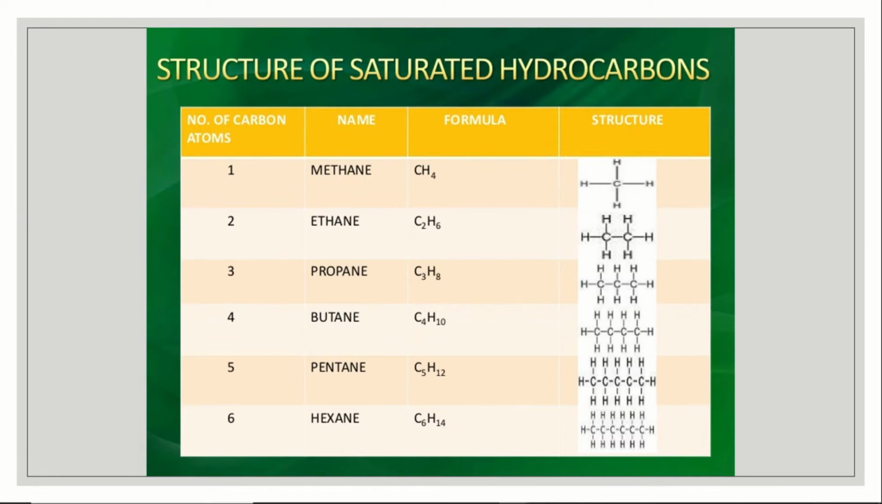These are the structures of saturated hydrocarbons. Saturated means only single bond hydrocarbons. First in the row is methane. Methane means the carbon will be only 1 and H is 4, because we know that carbon always forms 4 bonds with each other. So CH4, the structure you can see there. The structure is very important. The whole table itself is very important.